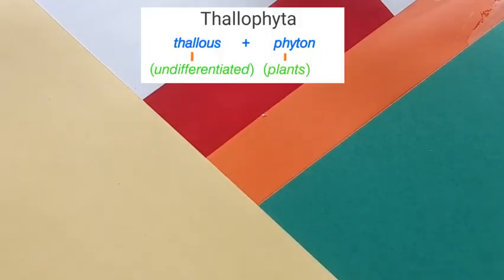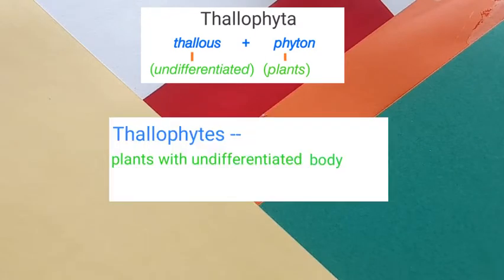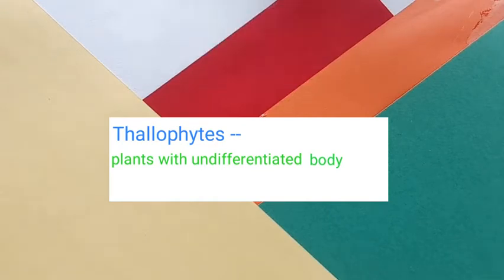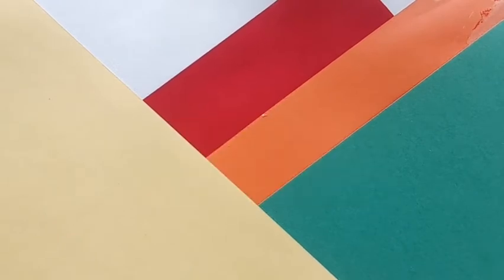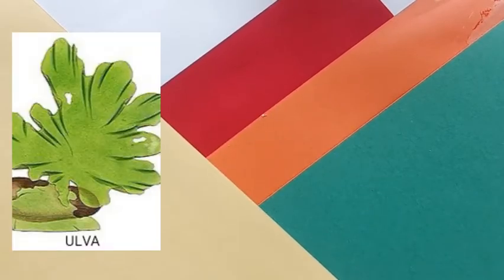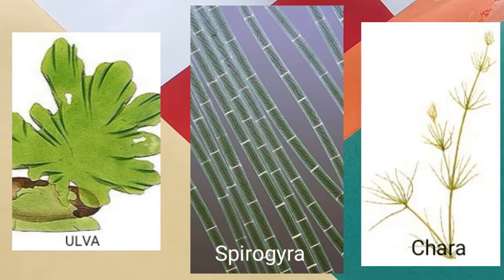Let us now discuss Thallophyta. The word Thallophyta is made up of two words, thallos and phyton. Thallos means undifferentiated and phyton means plant. Therefore, we conclude that thallophytes are plants with an undifferentiated body, and these are the most primitive type of plants. Some examples of thallophytes are Ulva, Spirogyra, and Chara.